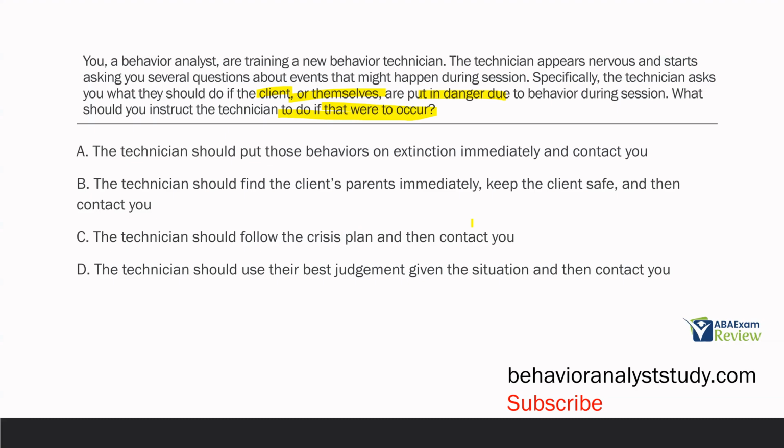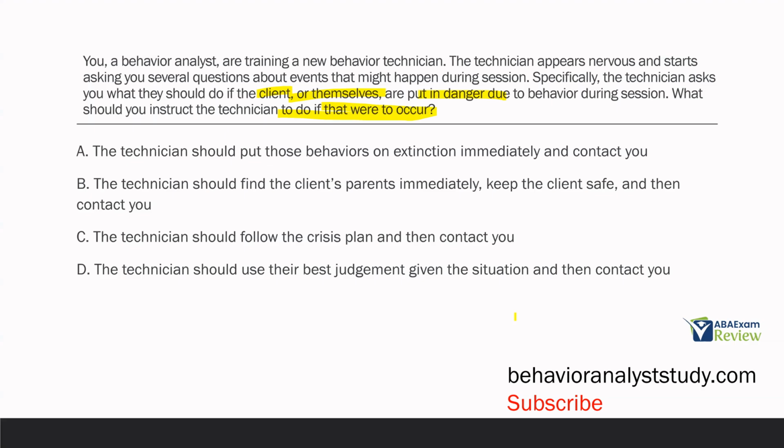C, the technician should follow the crisis plan and then contact you. Whatever's written in that plan, which you wrote and trained on, should be what they do. This is your job as an analyst: prepare your staff for everything, including crises. And how do you do that? You write a plan and you train on that plan, and then you tell your technicians to implement that plan when that occurs. D, the technician should use their best judgment given the situation and then contact you.